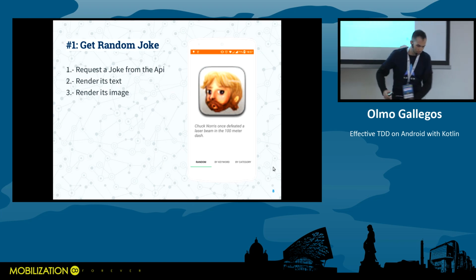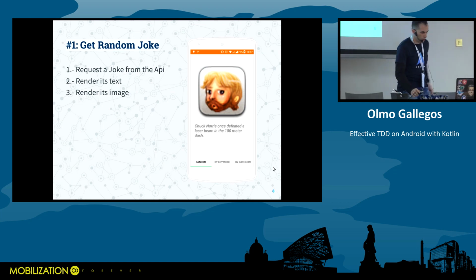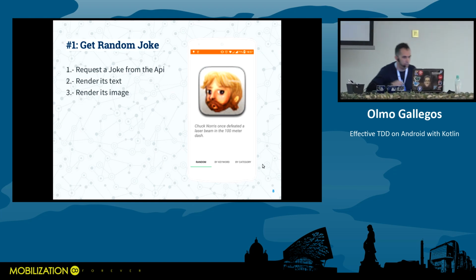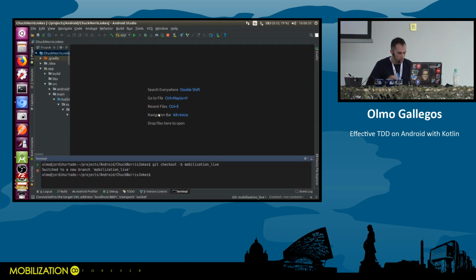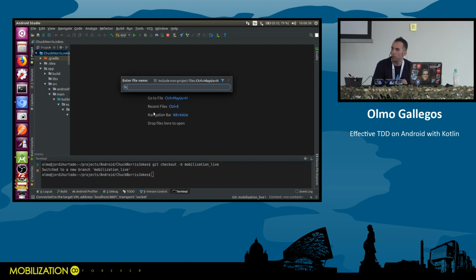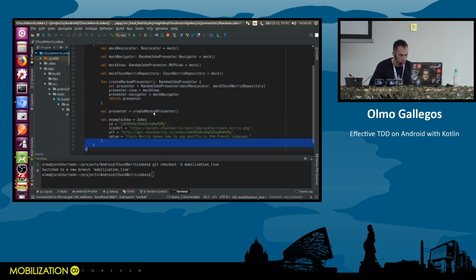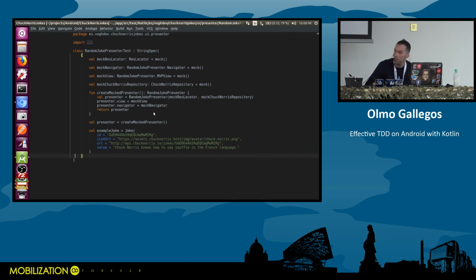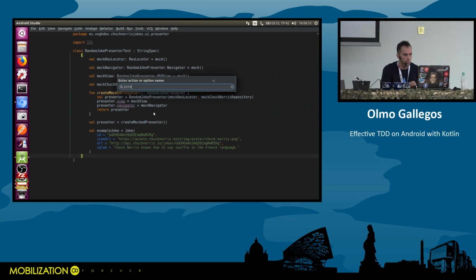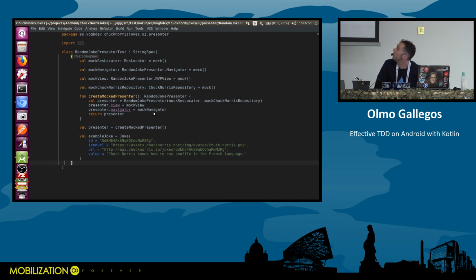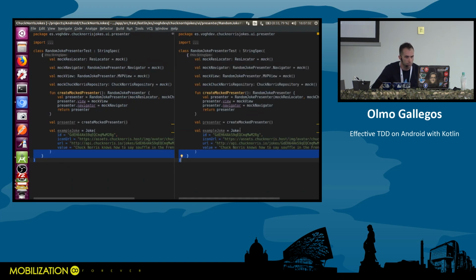OK, so let's move to our beloved Android Studio, and let's implement the first test. So, OK, here we are. Let me just open the file and set up a beautiful view for you to read. So we are moving to the random joke presenter test. And I'm going to enter distraction-free mode. So maybe this looks better for you. I might increase the font size. Is that enough? Well, should be fine. OK. And I'm going to split screen like this.